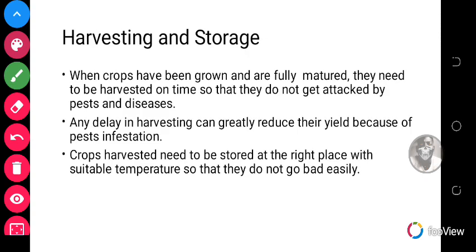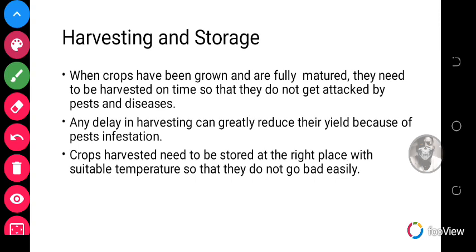Let's look at harvesting and storage. So when crops have been grown and are fully matured, they need to be harvested on time so that they do not get attacked by pests and diseases. Any delay in harvesting can greatly reduce their yield because of pest infestation. Crops harvested need to be stored at the right place with suitable temperature so that they do not easily get bad. So it's also very important to harvest crops very early so that they do not get bad or they are not infested by pests and diseases.